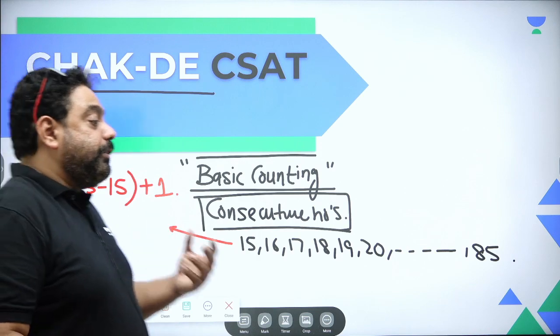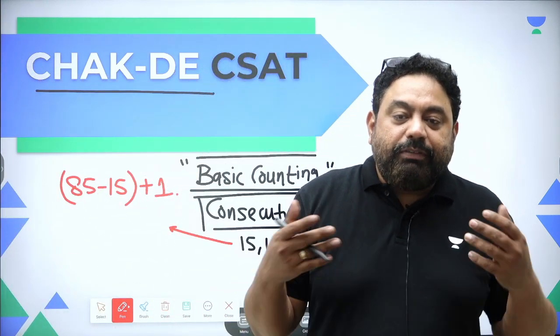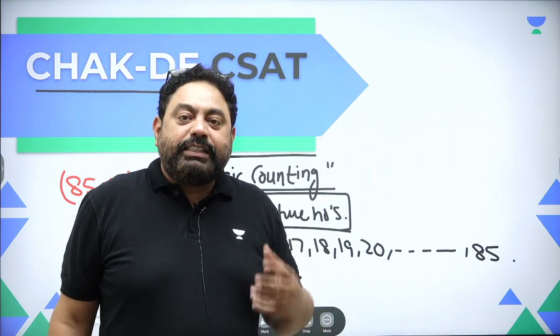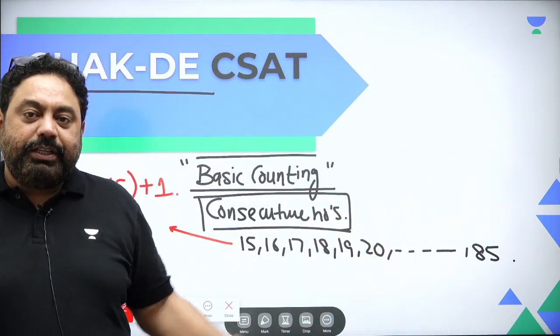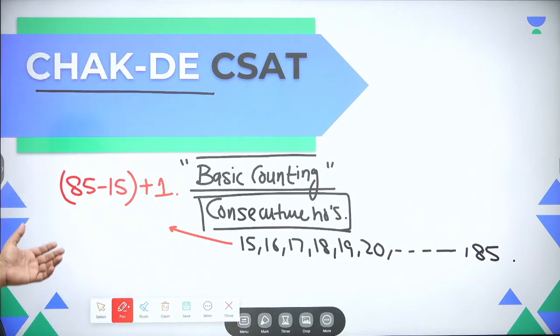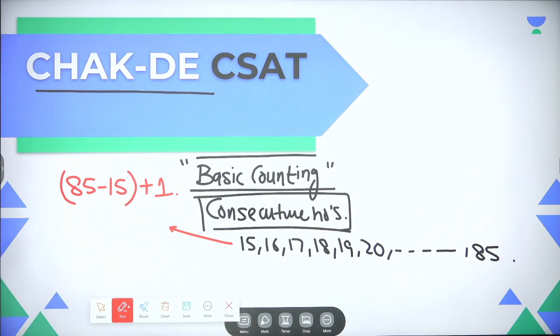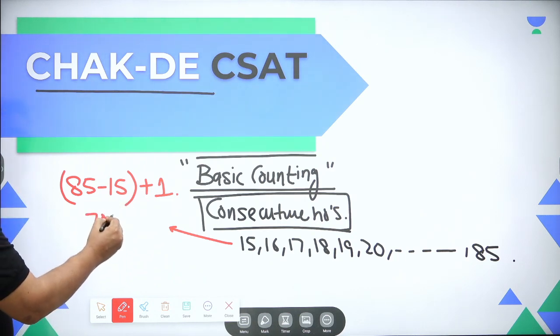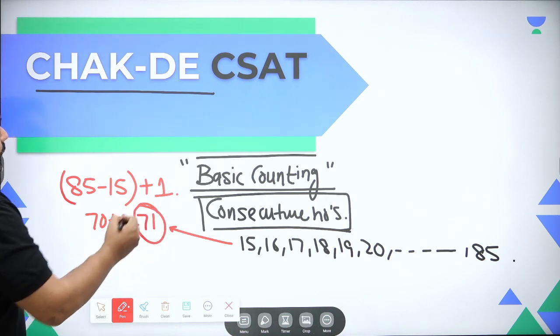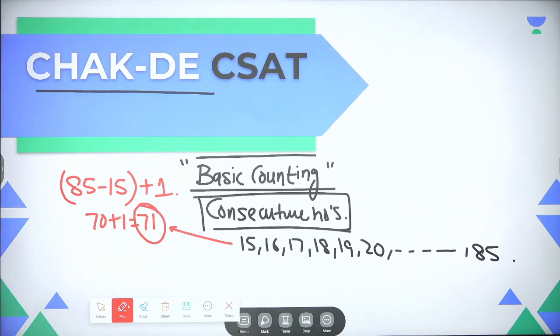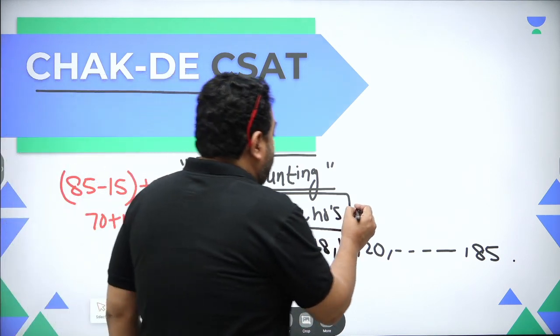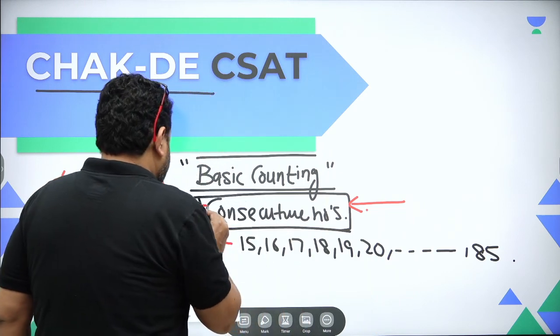Many of the mathematical students may say this is an AP, arithmetic progression. I understand this is an AP, but why do you need to apply a formula? I say whenever you are given consecutive numbers, the number of numbers would actually be the subtraction of the extremes plus 1, which means 85 minus 15 comes out to be 70, plus 1, 71 numbers. So we have written 71 numbers, and this is only true for consecutive numbers.